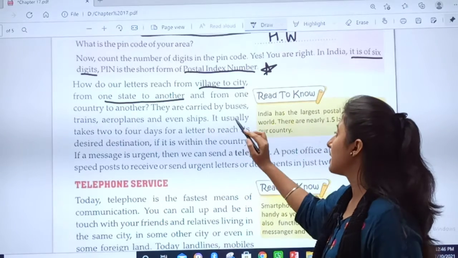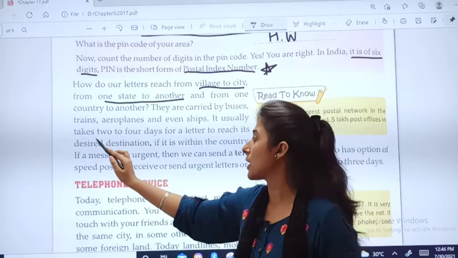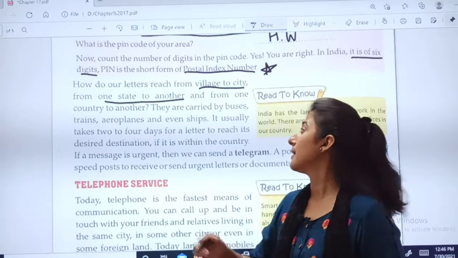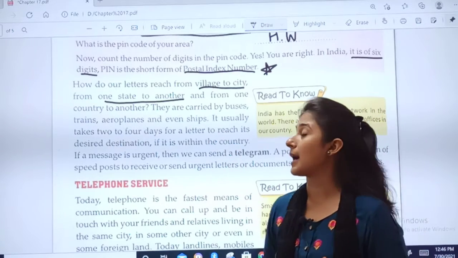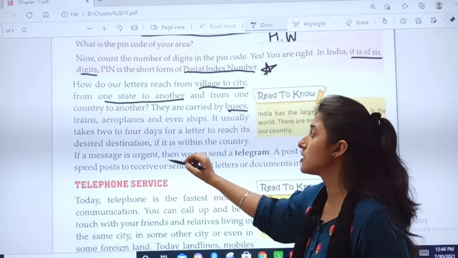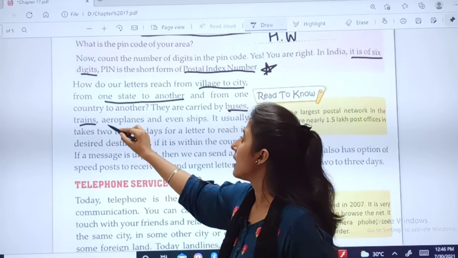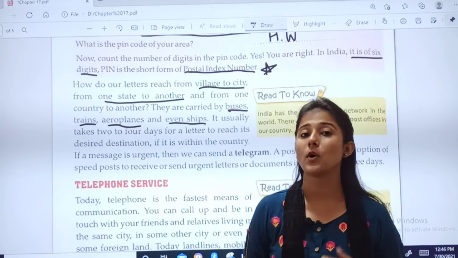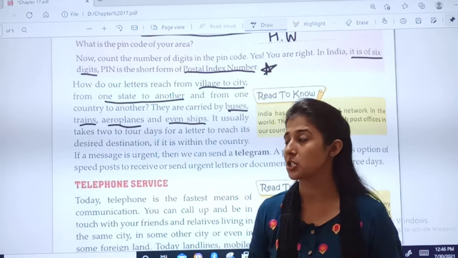They are carried by buses, trains, aeroplanes and even ships. How are the messages carried? They are carried by buses, trains, aeroplanes and even ships. What are the means of communication?